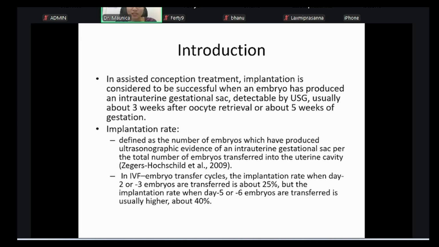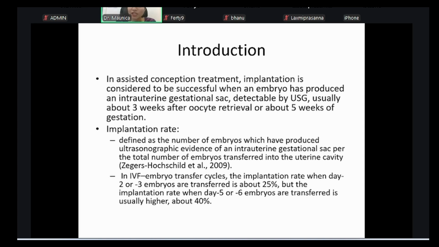If you want to understand how to calculate an implantation rate, you have to find the number of sacs that are visible on the ultrasound. You divide it by the total number of embryos that you actually transferred into the uterine cavity and multiply it by 100. For example, if you have transferred three day 3 embryos into her uterine cavity and she gets positive, and later when you call her for a scan, you see only one sac, that means only one embryo implanted.